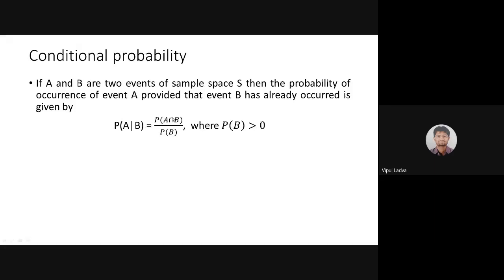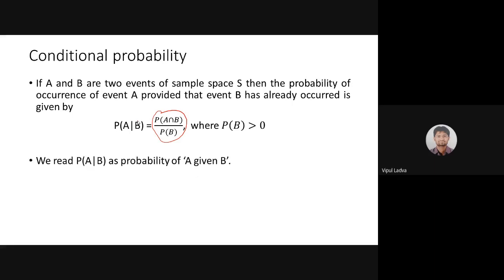And that was the formula you remembered from your 12th: probability of A intersection B divided by probability of B. That was the formula from your 12th book. But here, I will make you understand why this is the formula for the probability of event A given B. But wait for that.